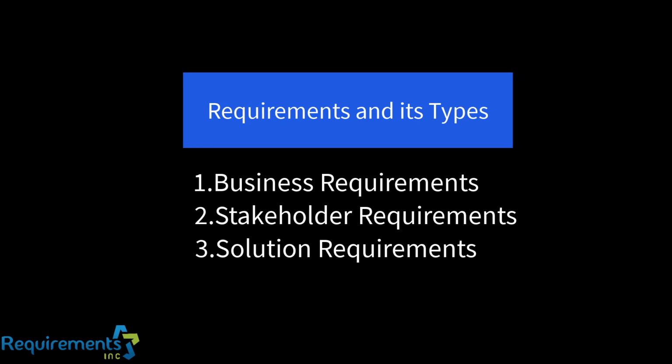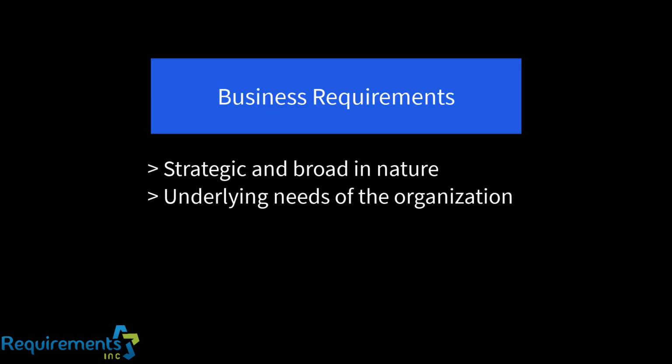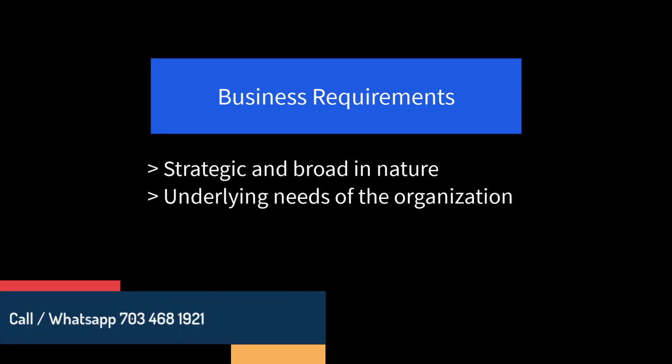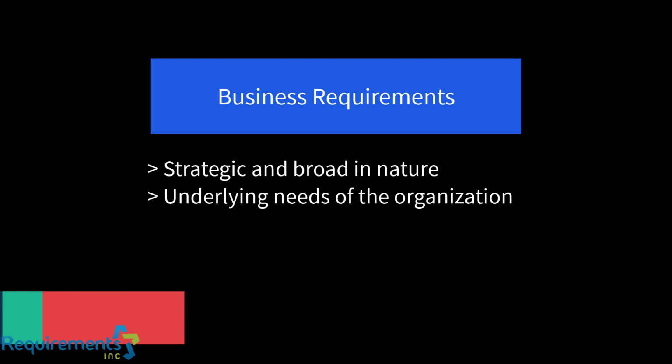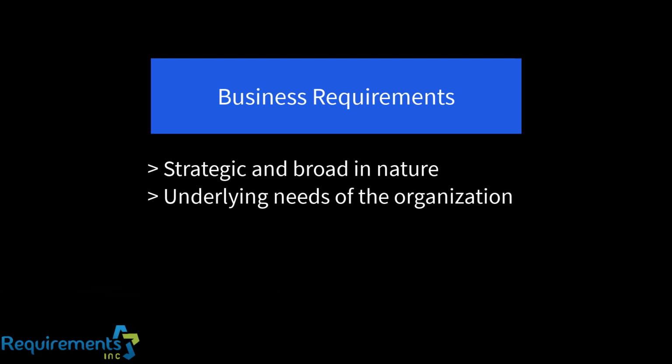There's actually a hierarchy of requirements that we can look at. At the top are the business requirements, followed by stakeholder requirements, and then underneath those are the solution requirements. Business requirements are strategic and broad in nature. They represent why action is being taken in the first place. These are the underlying needs of the organization specified in some fashion that's measurable. They may apply to either the enterprise as a whole, to a certain department within a company, or to a particular initiative that's taking place.